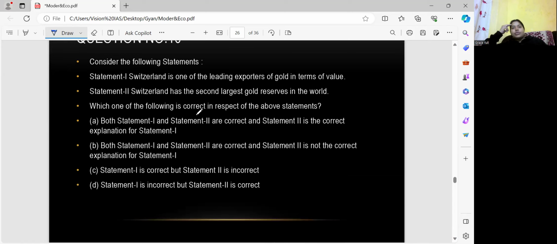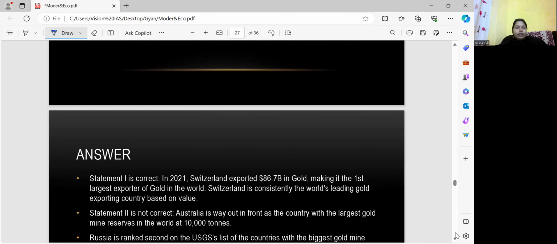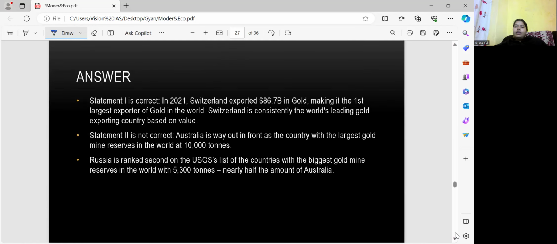Statement wise दिया हुआ है कि Switzerland is one of the leading exporters of gold in terms of value, and Switzerland has the second largest gold reserve in the world. ठीक है, दोनों statement correct है कि नहीं, या first wrong है या second, देखते हैं. Statement 1 is correct है क्योंकि in 2021 Switzerland exported $86.7 billion in gold, making it the largest exporter of gold in the world. And Switzerland is consistently the world's leading gold exporting country based on value.